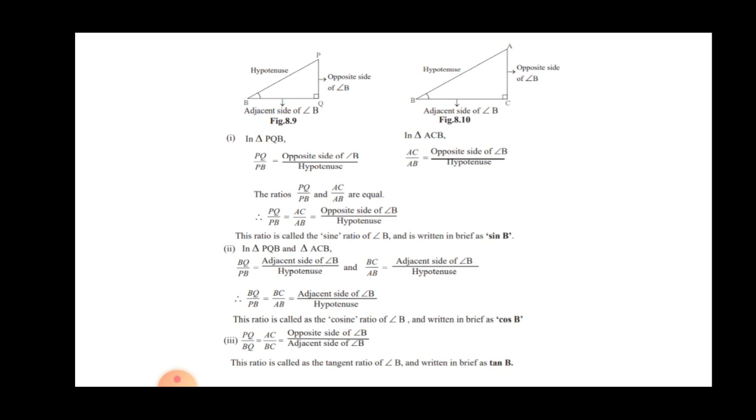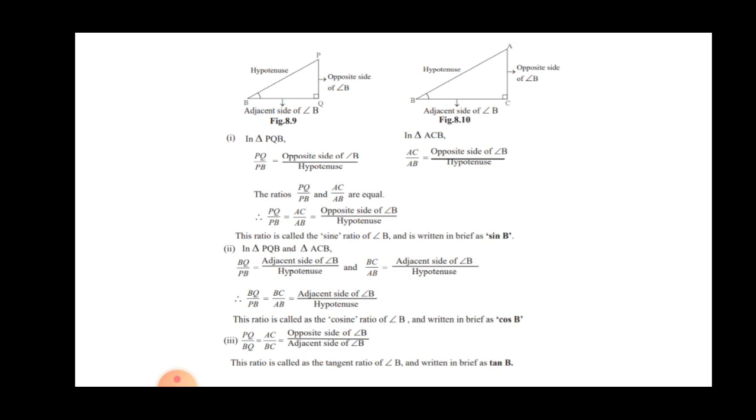The third ratio is the tan ratio. The tan ratio is the opposite side of the corresponding angle divided by the adjacent side of the corresponding angle. Look at the second diagram, in triangle ACB.